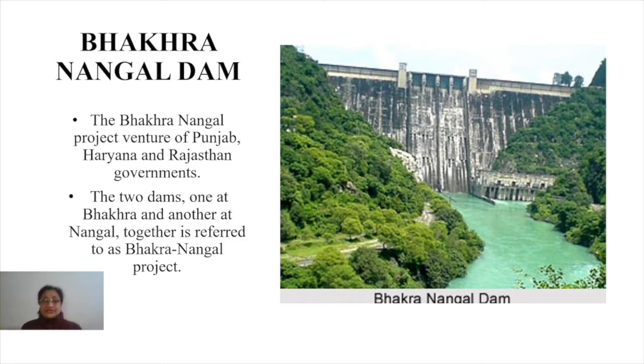It is a joint venture of the Punjab, Haryana and Rajasthan governments, and it comprises two dams, one at Bhakra and another at Nangal. Together they are called the Bhakra Nangal project.